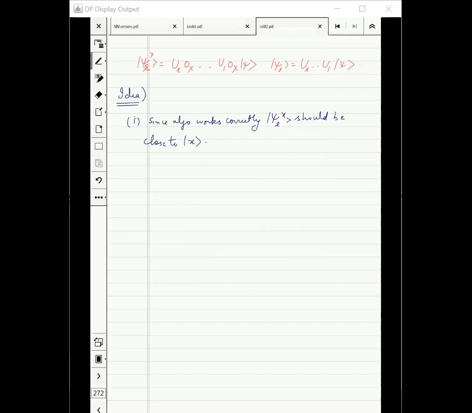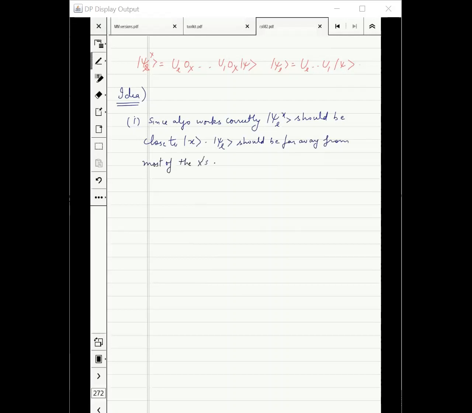But then a single vector psi L, remember, does not depend on x. This vector psi L should be far away from most of the x's.